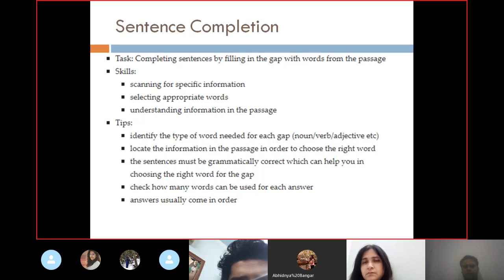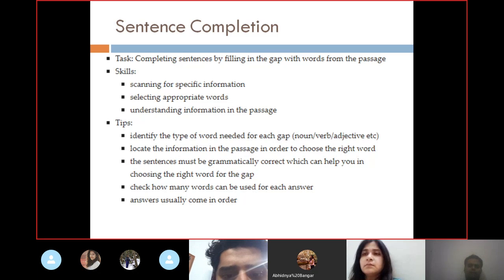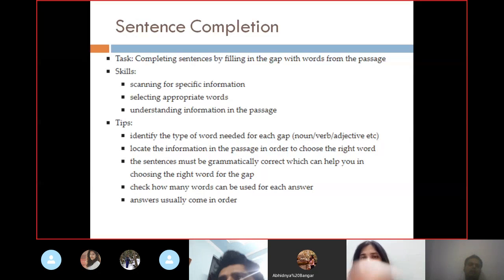Locate the information in the passage in order to choose the right word. The sentences must be grammatically correct, which can help you in choosing the right word for the gap. Check how many words can be used for each answer. The answer in sentence completion definitely comes in order, 1, 2, 3, 4, like paragraph 1, paragraph 2, paragraph 3, paragraph 4. In sentence completion, the answers will come one by one.